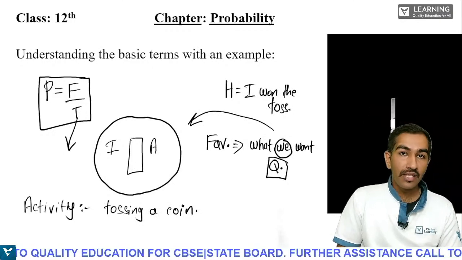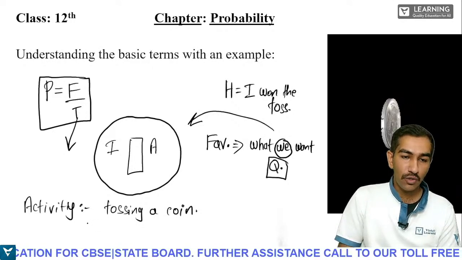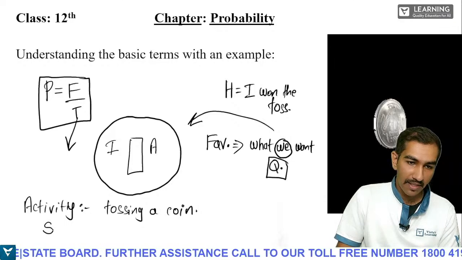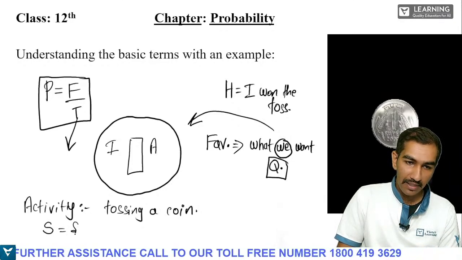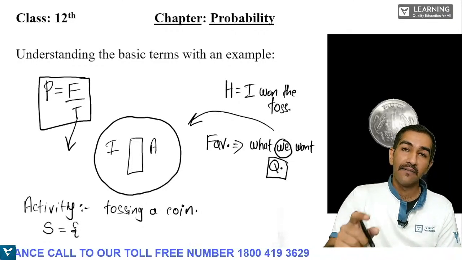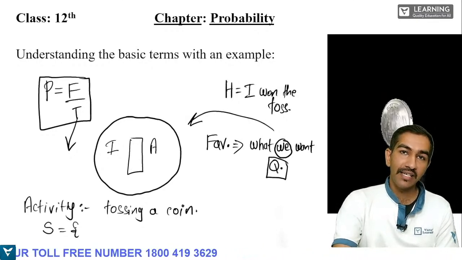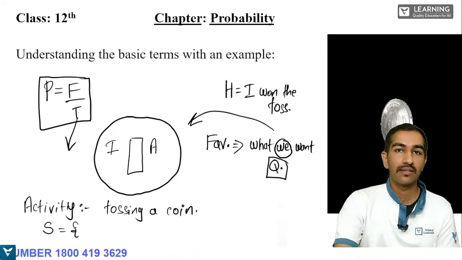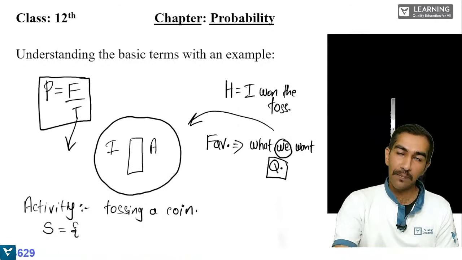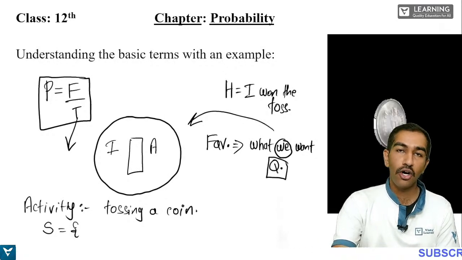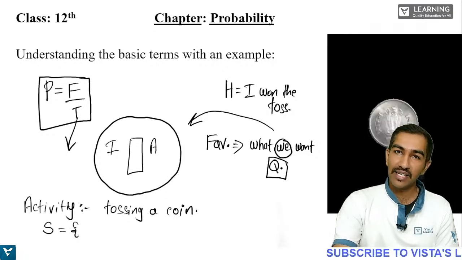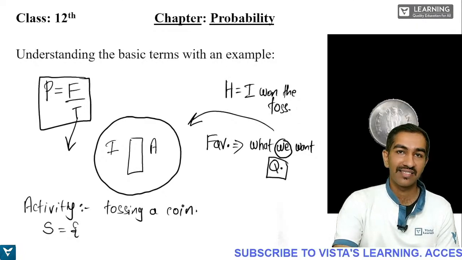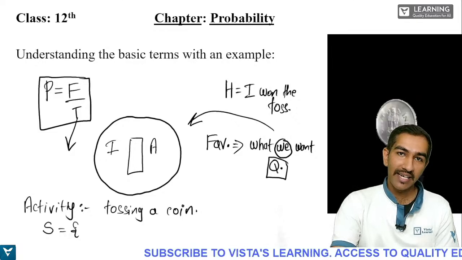As soon as you finish writing the activity, you have to write the sample space, which is denoted by a capital letter S. Whenever you perform this activity, what are the possible outcomes? When you flip a coin, what are the possible outcomes? Either you will get heads or you will get tails. Will you get anything in between? Never. So either you're getting heads or tails, right?